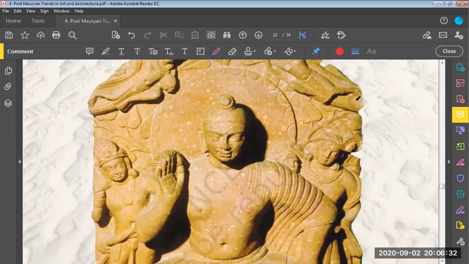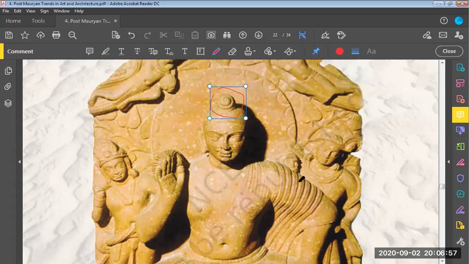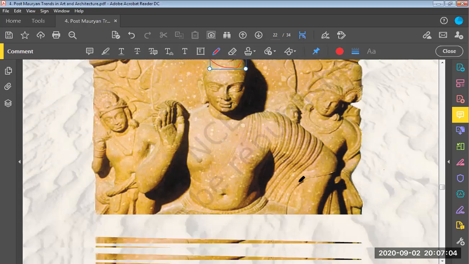Okay, seated Buddha. So here we can see this Buddha has a halo on his head over here. And this is knotted headgear. Then, over here, he has a cloth on his left shoulder, if I'm not wrong. This cloth is known as Sangati.